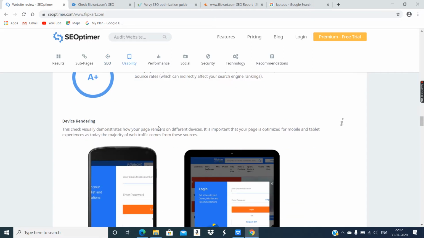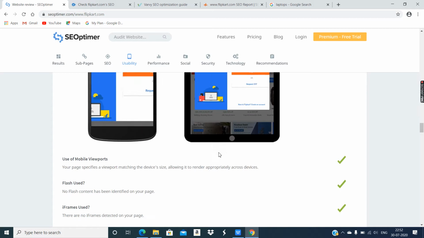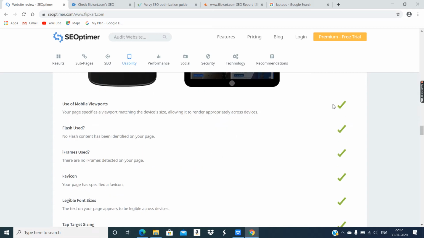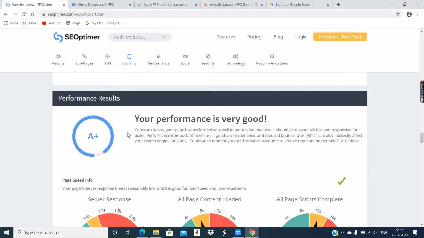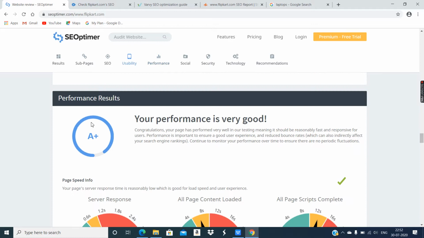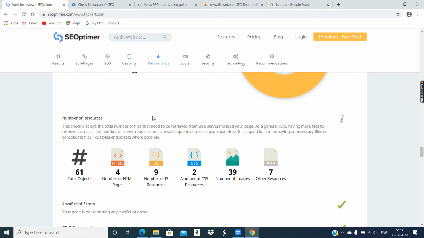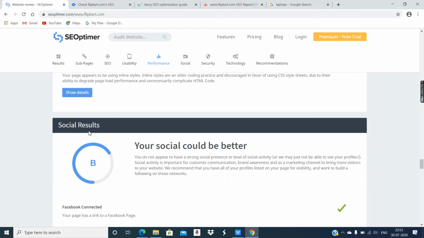Usability is A plus. That means the website is nicely loaded on any type of screen, a smartphone screen, tablet screen, or any other mobile device screen. Okay, and all these things you can see green tick. That means definitely A plus rating. All these criteria are nicely satisfied. Performance A plus. That means the page speed info, page size info, all these are very nicely developed. Very nicely considered while developing the website. So performance, it loads very fast. Number of resources, see all the things they have mentioned in detail.